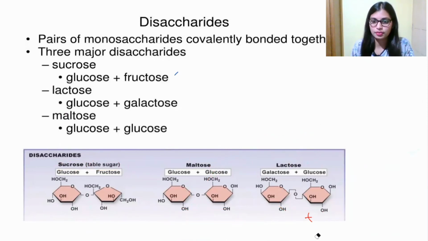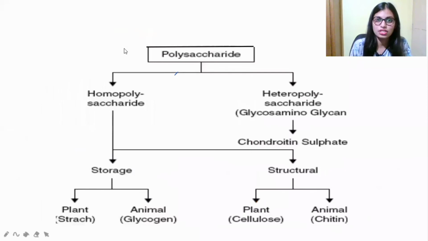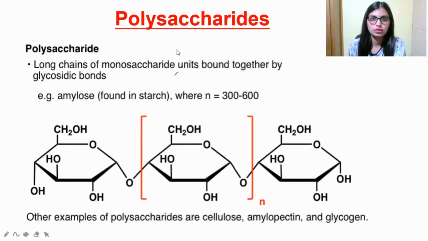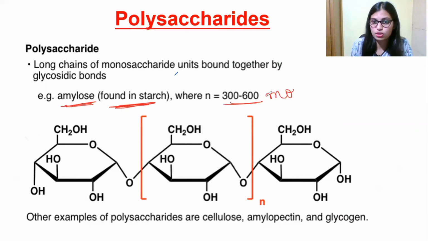Don't forget this. Now move on to the next slide, that is polysaccharide. As I already mentioned, poly means many. Poly is nothing but having more than 10 monosaccharide units. This is a long chain. Many monosaccharide units join together using the glycosidic bond. An example is amylose, which is found in starch.